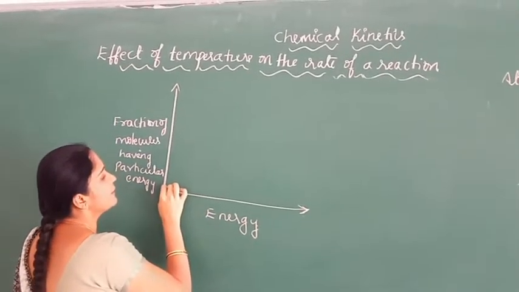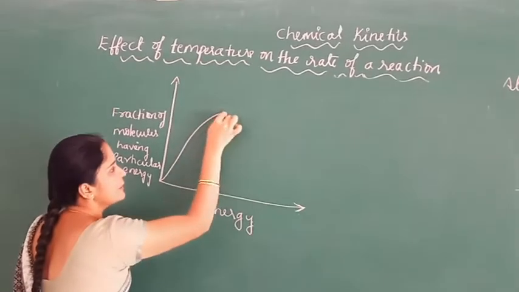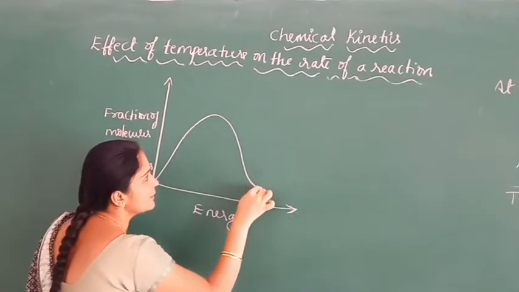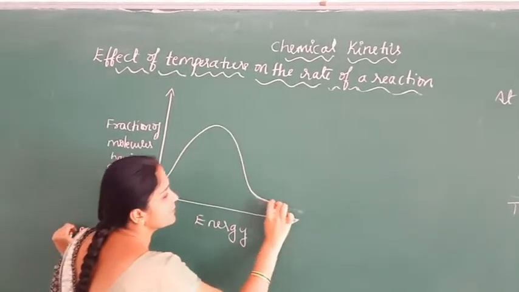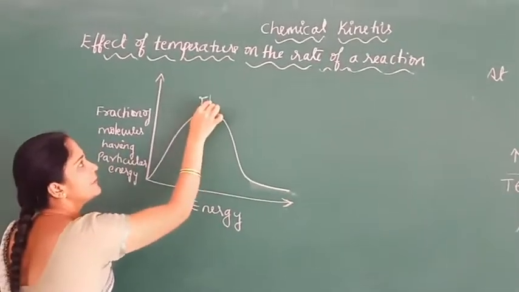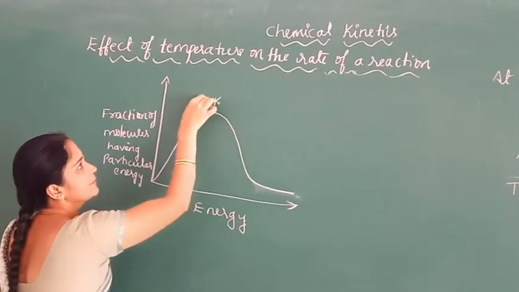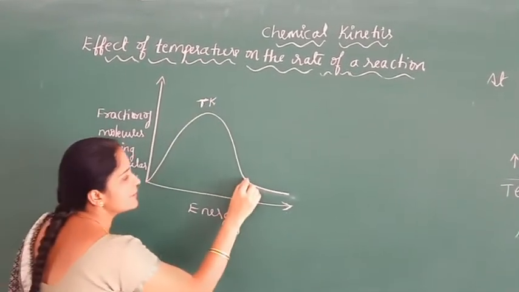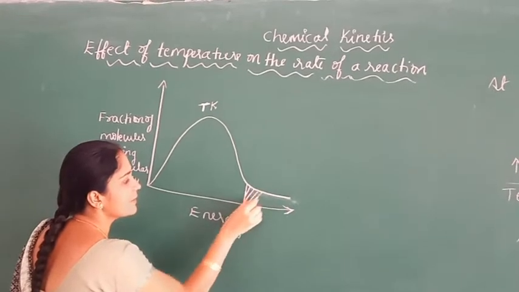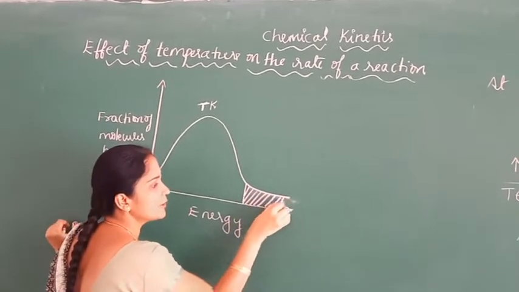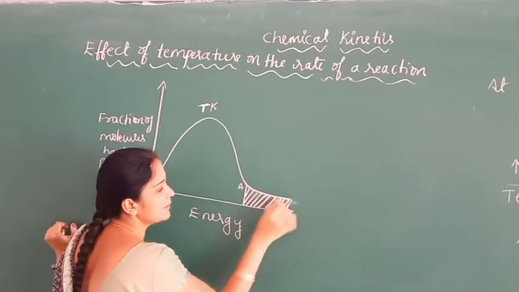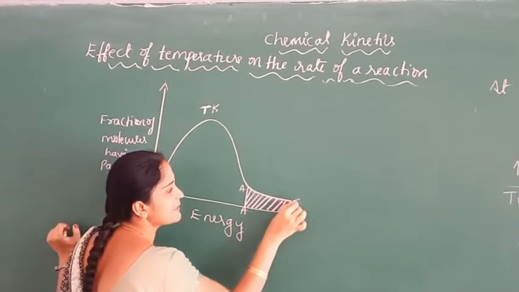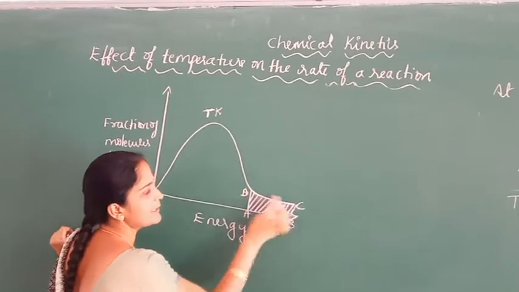At T Kelvin, this is the curve. This is the number of molecules participating in a chemical reaction, having area ABCD.